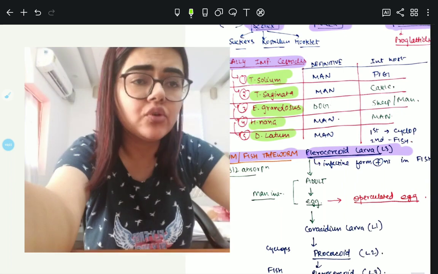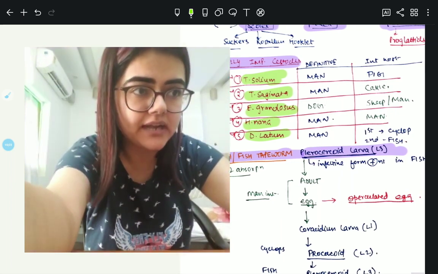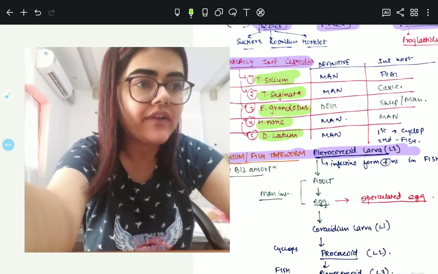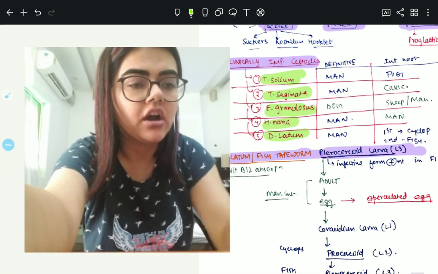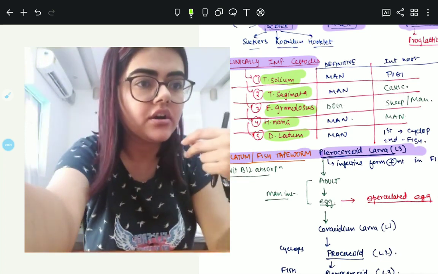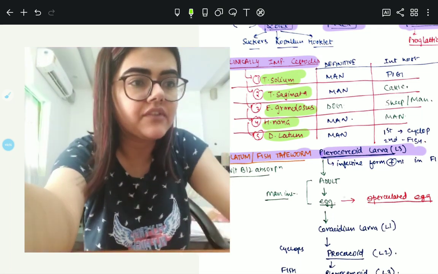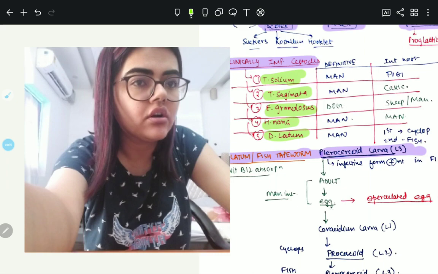Diphyllobothrium latum is also known as the fish tapeworm. It has the plerocercoid larva, which is the infective stage, and this infective form is found in the fish. When the fish is consumed, this larva enters the man.